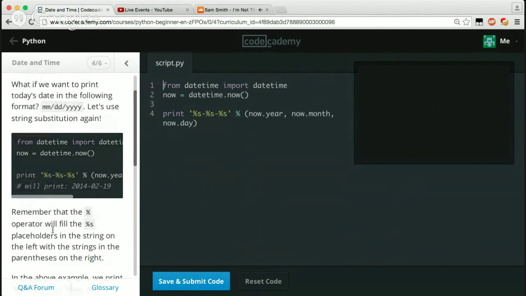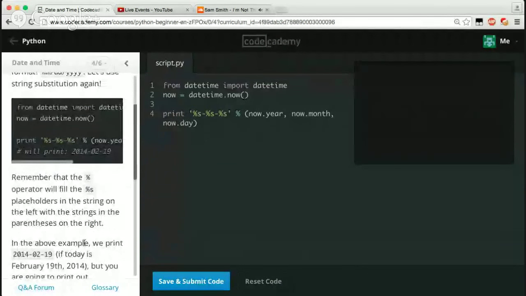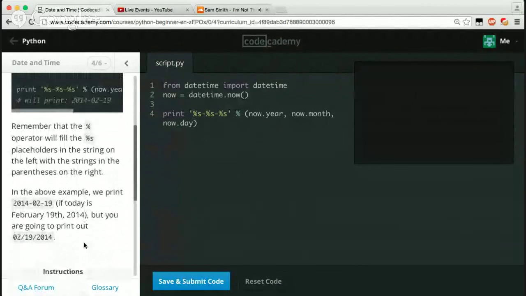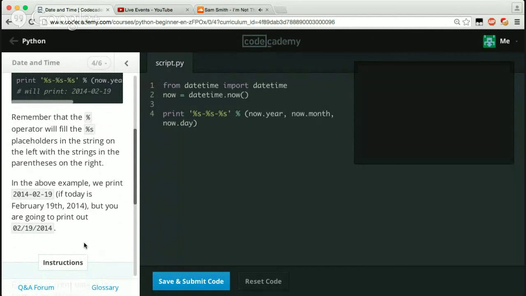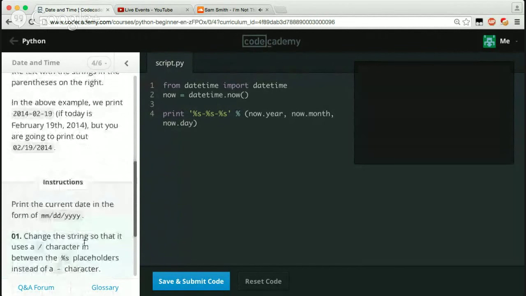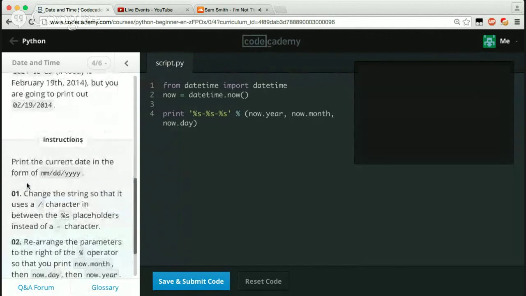Remember that the percent operator will find the percent as placeholders in the string on the left and the strings in the parentheses on the right. In the above example, we print 2014-02-19, if today is February 19, 2014. But you are going to print out 02-19-14. Instructions: print the current date in the form of month, day, year. Change the string so that it uses a / character in between the %s placeholders instead of a hyphen.